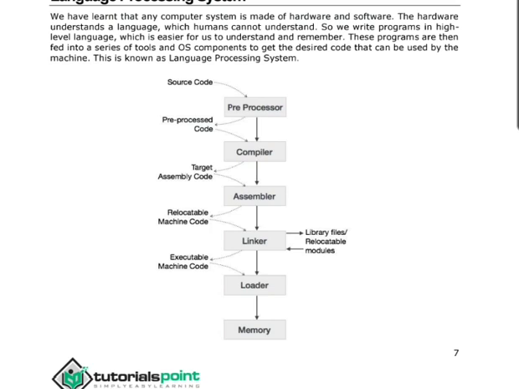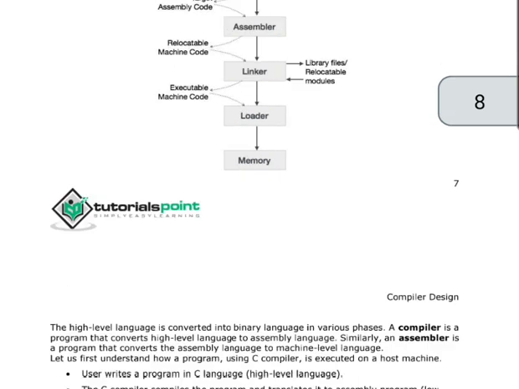So here a diagram is shown for this. It consists of preprocessor, compiler, assembler, linker, loader, memory. So source code is given to the preprocessor. It is pre-processed code, then it is given to the compiler, then it is target assembly code given to the assembler. From that it is relocatable machine code which is given to the linker. Linker has two inputs, that is the library file, the modules. Then from the linker it is executable machine code which is given to the loader and next to the memory.